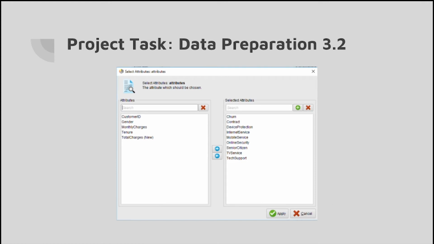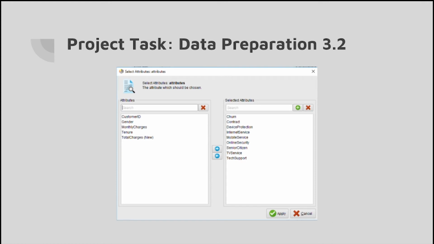Next up, we have device protection, internet service, mobile service, online security, TV service, and tech support. Basically, these can be used as predictors as if the services are not up to standard or quality, customers will not be satisfied and therefore will churn. Senior citizens are also a good predictor, as usually old people are not as inclined to technology as the younger people, and thus will be more inclined to churn compared to the younger ones.